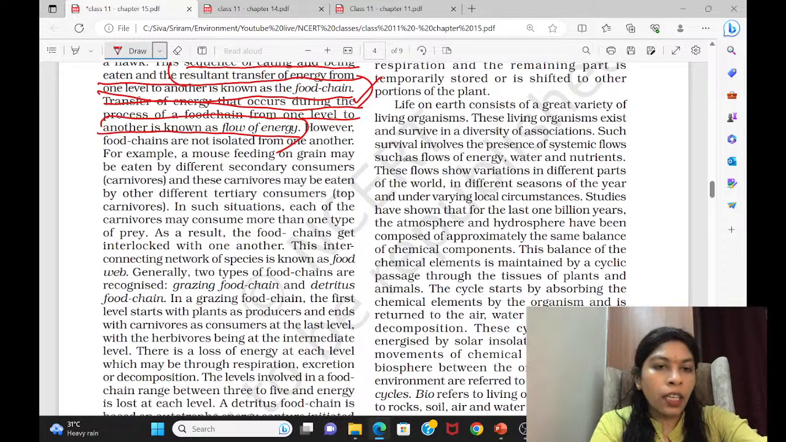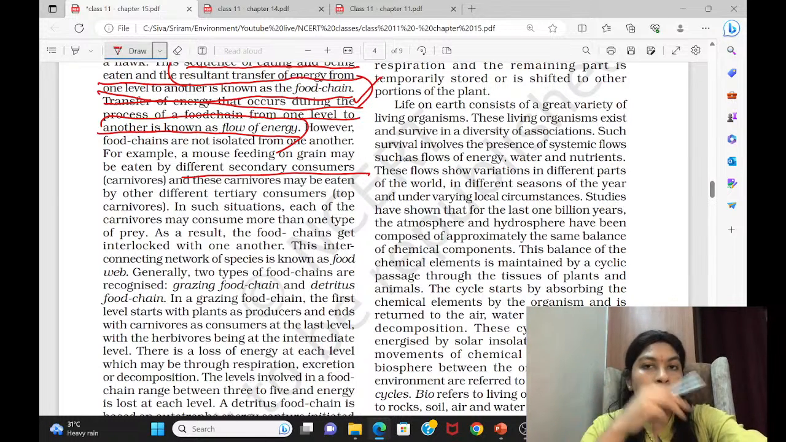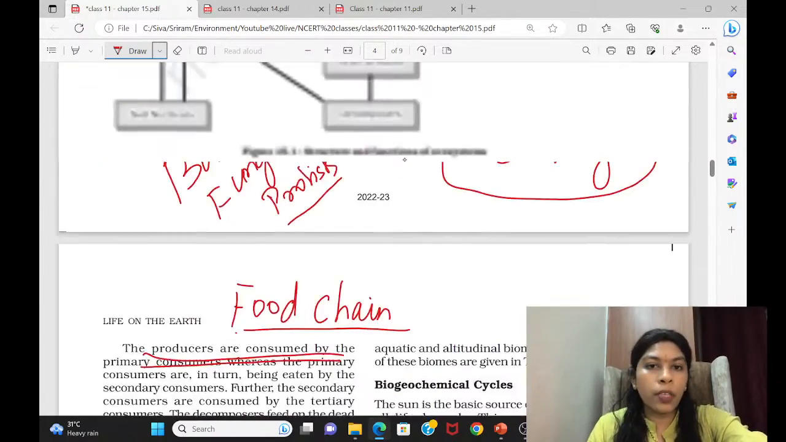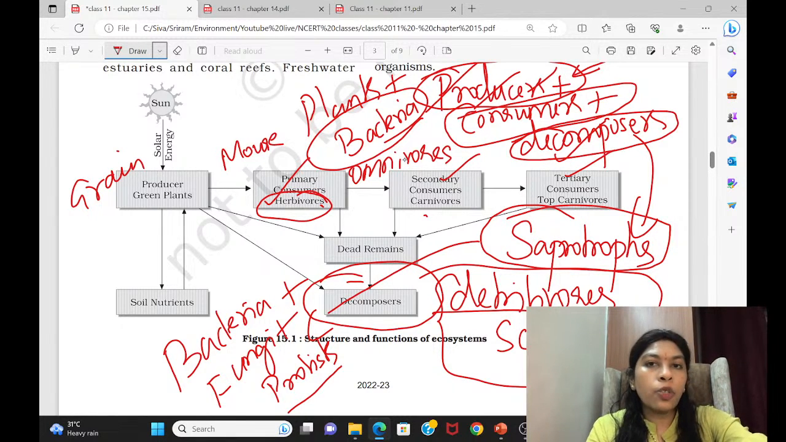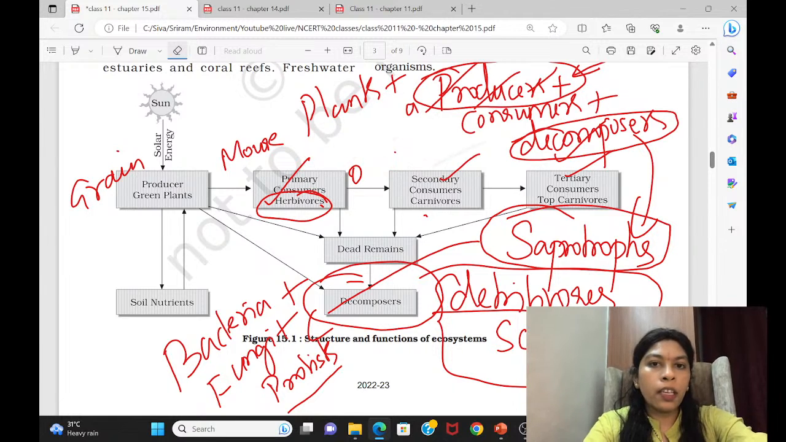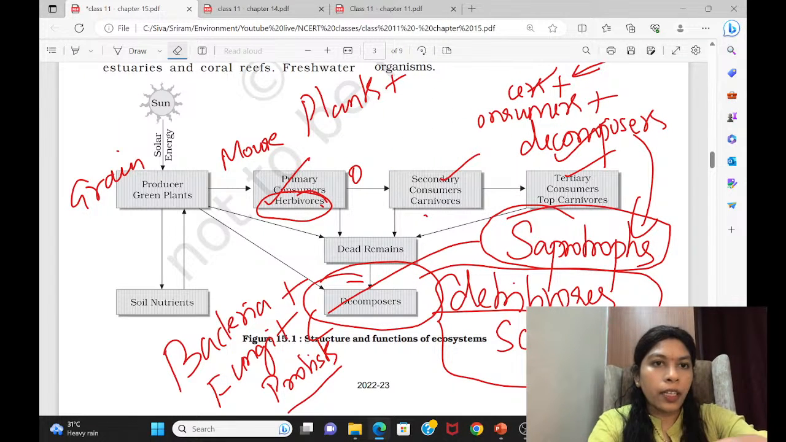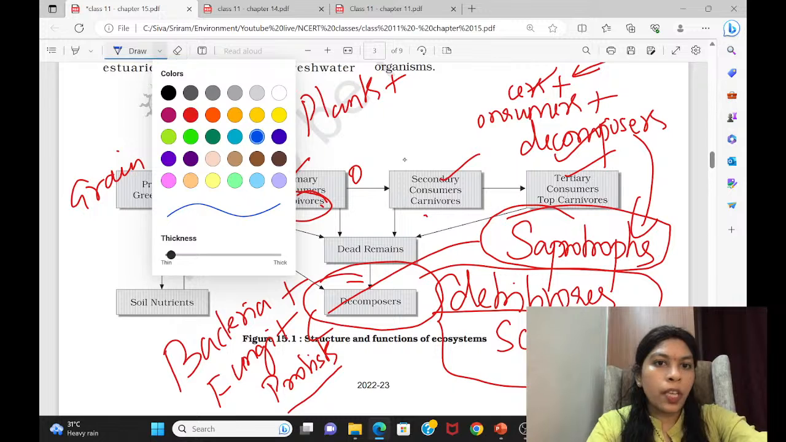That was given here. A mouse feeding on grain can be eaten by different secondary consumers. My mouse is a primary consumer. So if you go here, you can see this. We can put grain here. Now the primary consumer, that is a herbivore. Mouse is a primary consumer, but secondary consumers can be many. As you can see, the mouse can be taken by, I'll write in a different color.